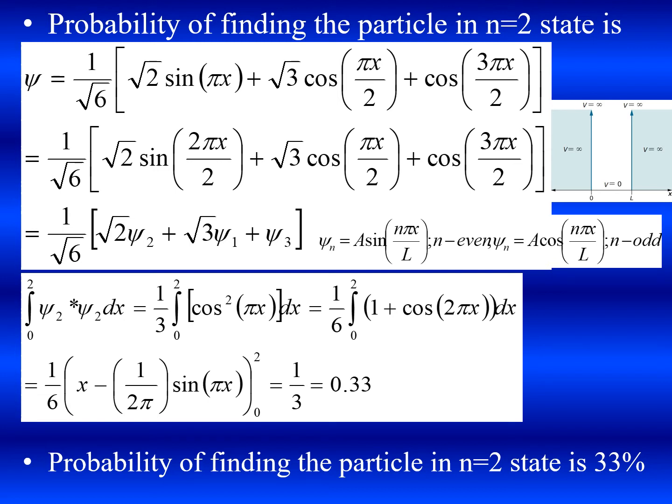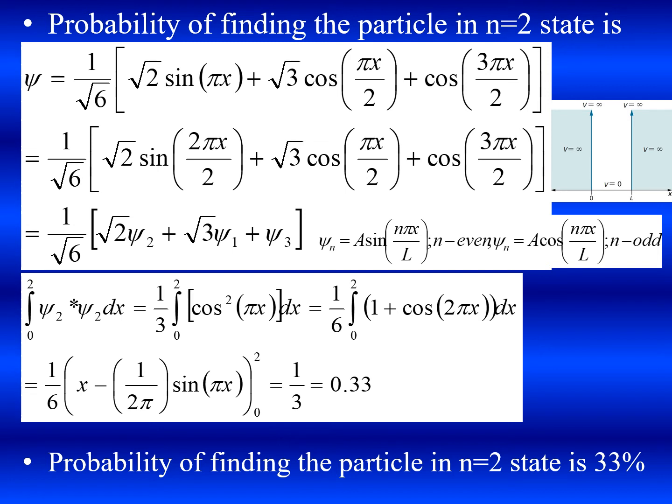Okay, so this wave function generally is psi equal to a sine n pi x by L. Here L is equal to 2a, and we found that a is equal to 1, so L is equal to 2. So if you write this form, the wave function psi is equal to 1 by square root of 6 times square root of 2 sine, here I have multiplied and divided by 2, so it is 2 pi x by 2, plus square root of 3 cos pi x by 2 plus cos 3 pi x by 2.